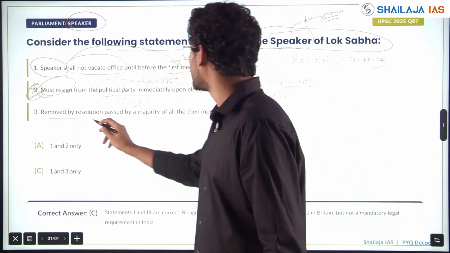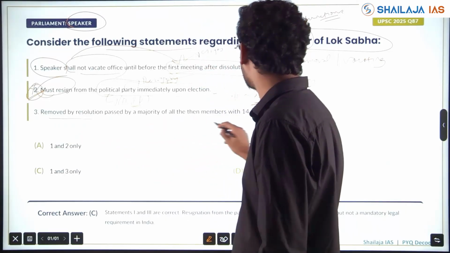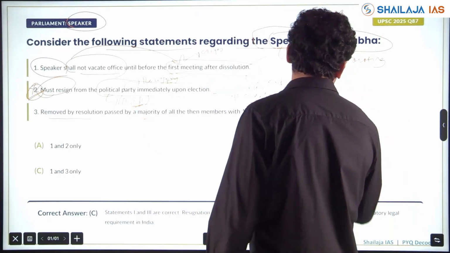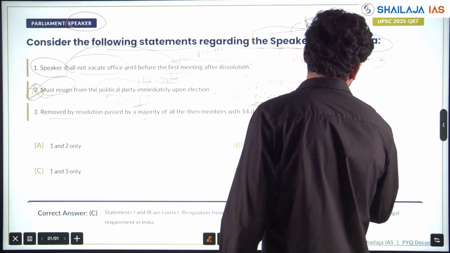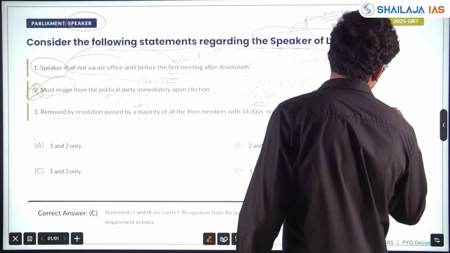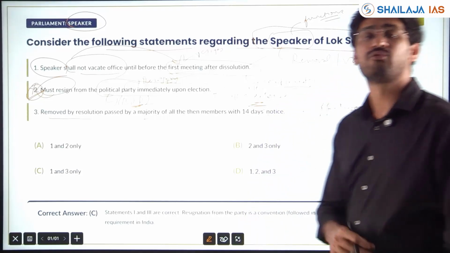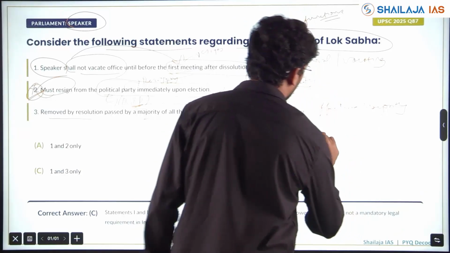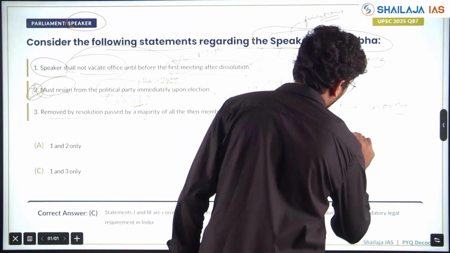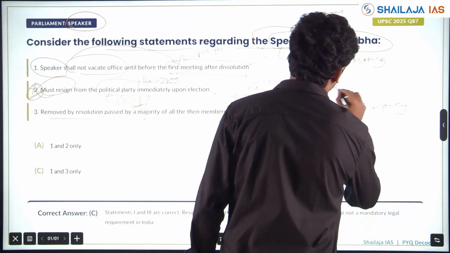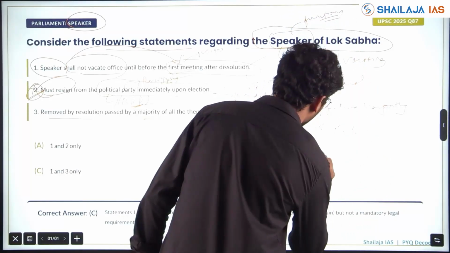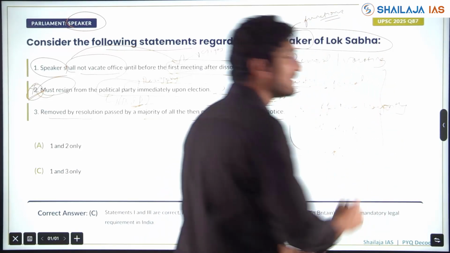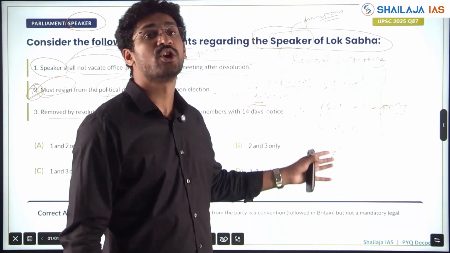Next, removed by resolution passed by a majority of all the then members with 14 days' notice. This is nothing but effective majority. Questions can be asked about various types of majority, which is very important. Effective majority, absolute majority, right? Special majority, simple majority, and which are the provisions through which all these majorities can be exercised.